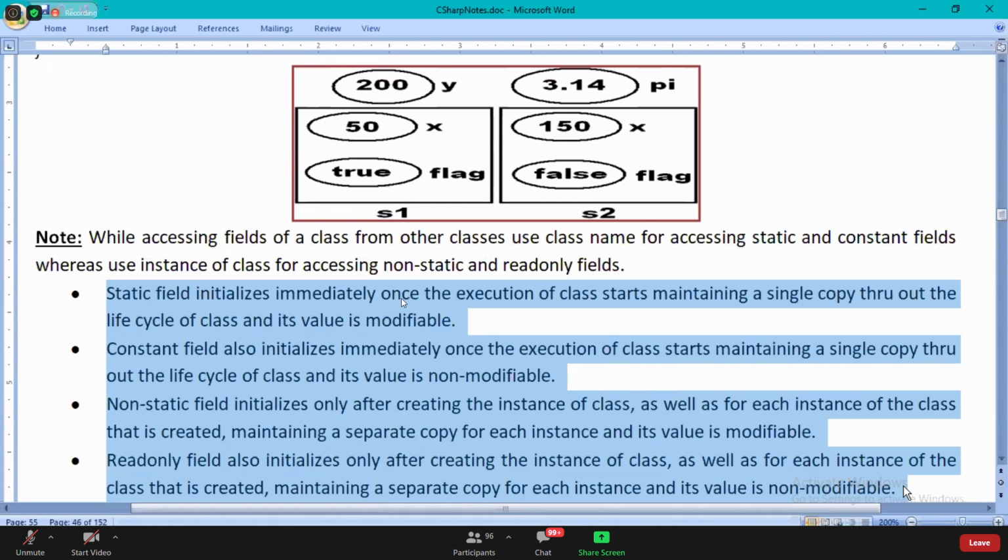Very perfect. Depending on the requirement, we'll be using different kinds of fields in our code. It purely depends upon the requirement.